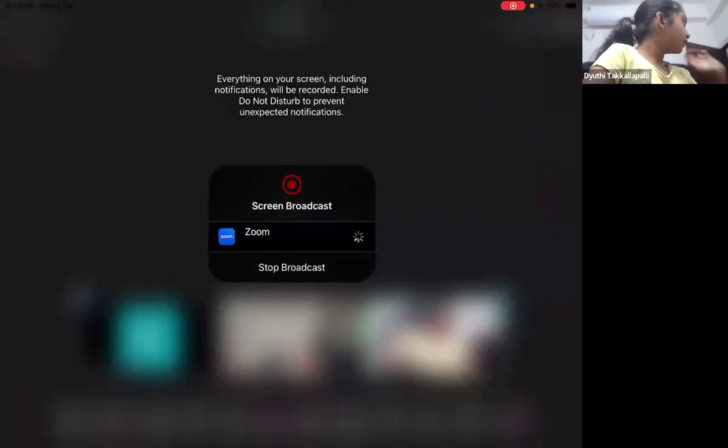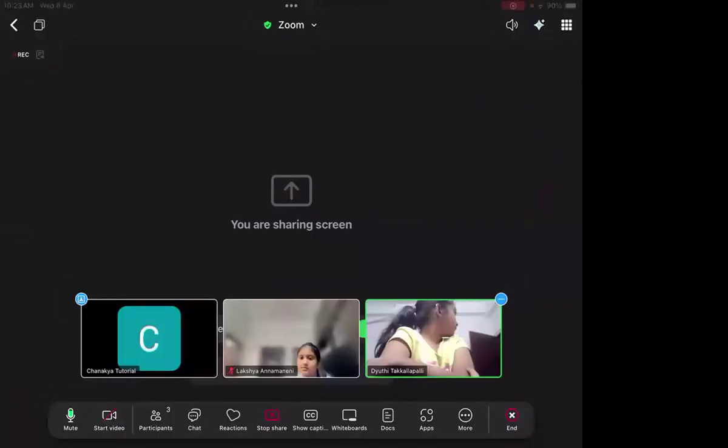Ma'am, I didn't understand the internodes part. Wait, let me explain with a diagram. Just a minute, let me share the screen. I'm sharing my screen. Can you see my screen, Dyuti, now?